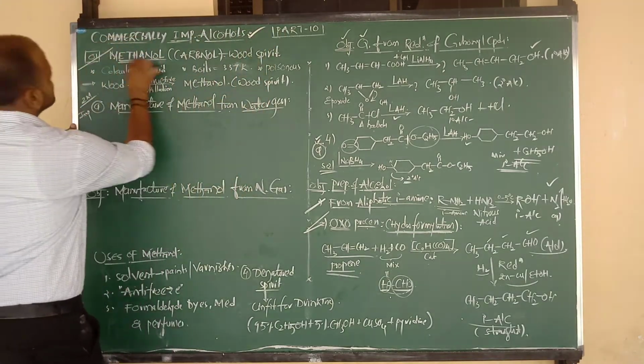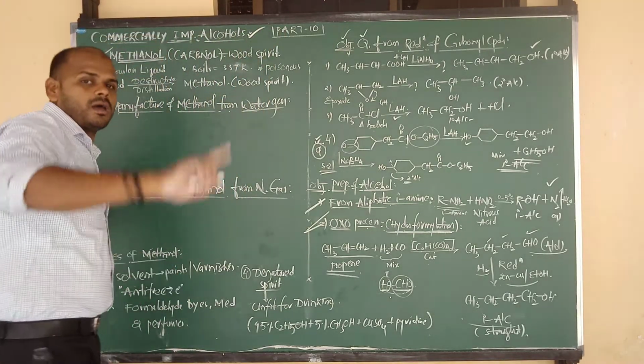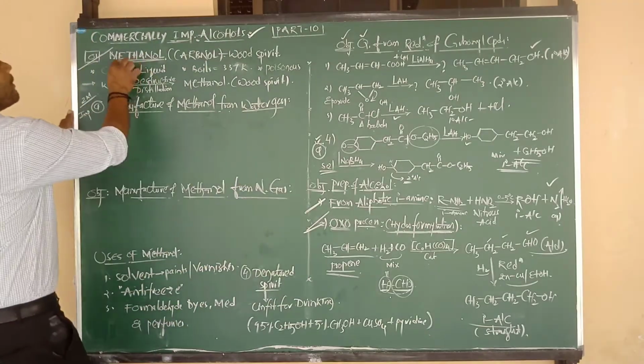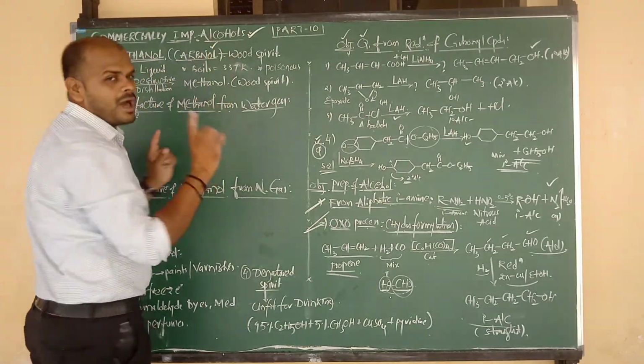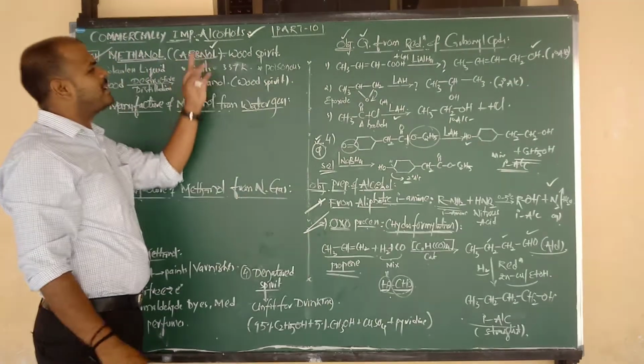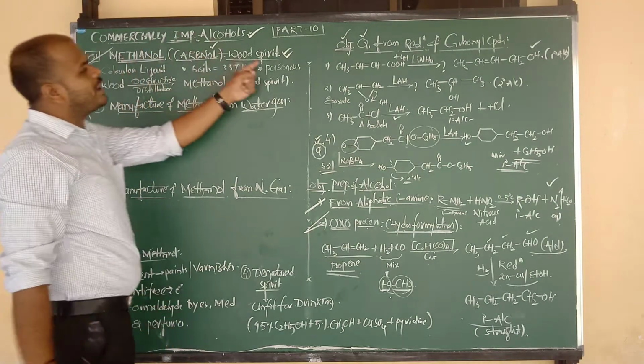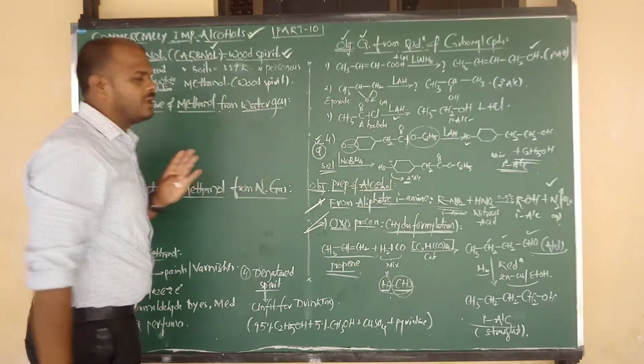Today we are going to finish the commercially important alcohols. The topic one is nothing but methanol or methyl alcohol. In tomorrow's class we are going to discuss ethyl alcohol. Okay, methanol. One more name is carbinol. Already I told you, it is a one carbon alcohol, and it is also known as wood spirit. Why methanol is known as wood spirit, I will tell you later.